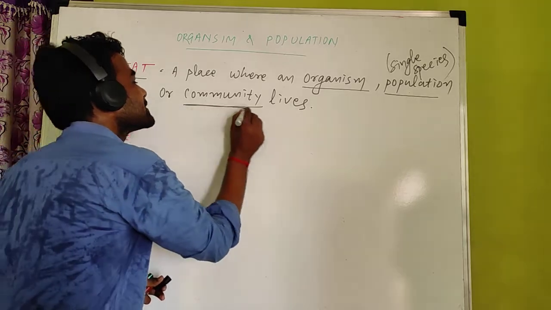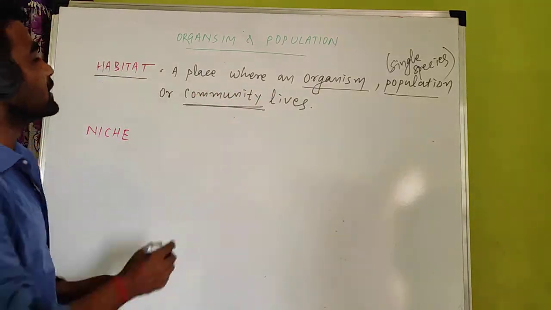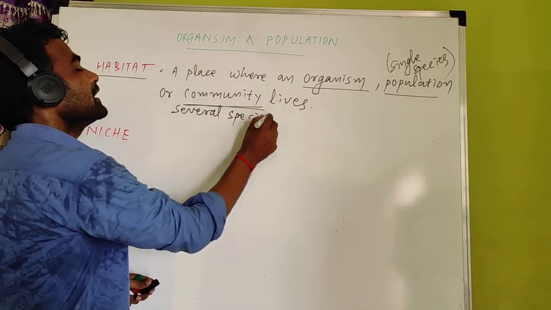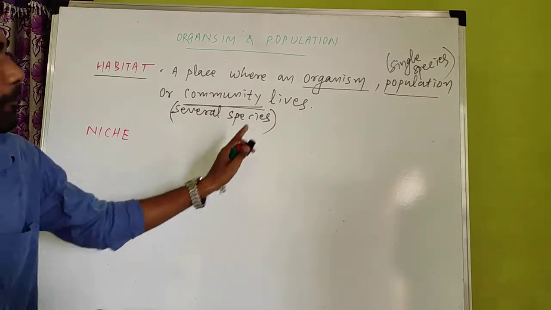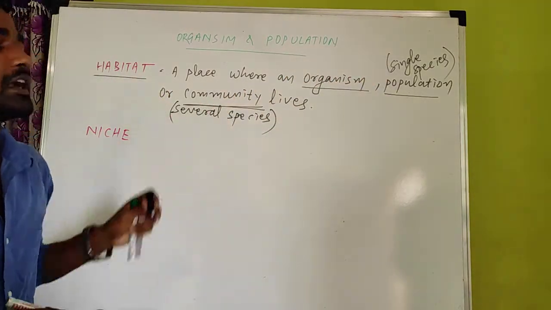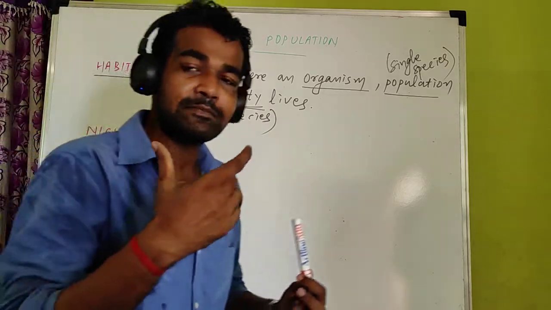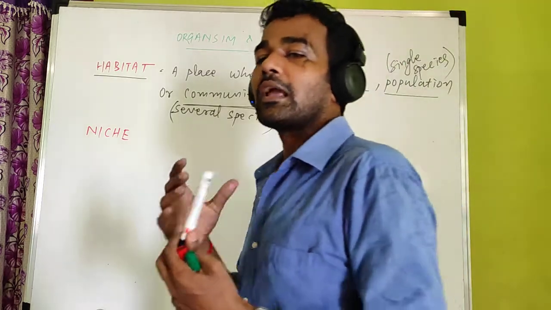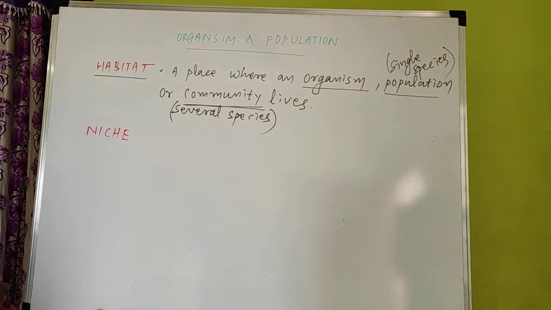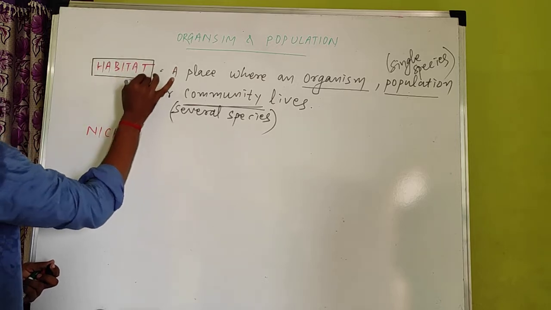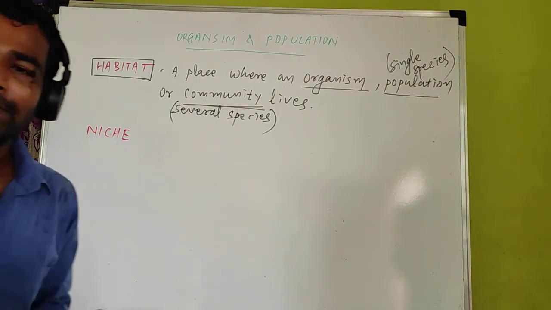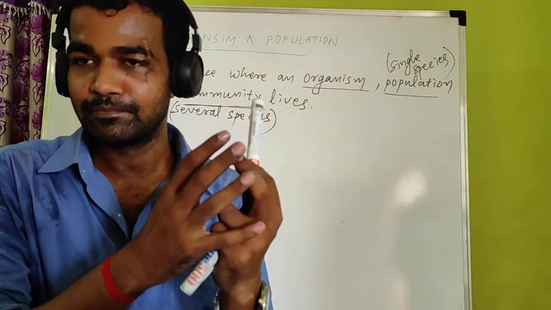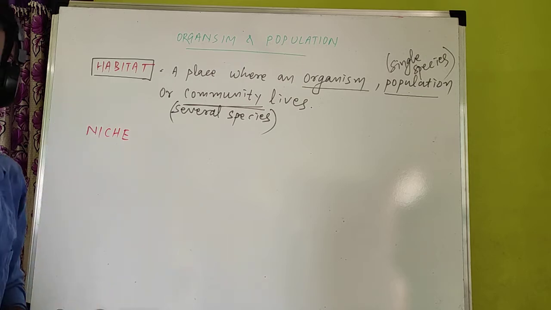But what is the difference between population and community? Community contains several species. From the beginning I am telling you the same thing: population contains one species, community contains many species. Many species means different types of animals, plants and microorganisms can be present. So habitat is a place where many organisms can live, and habitats are of different types.